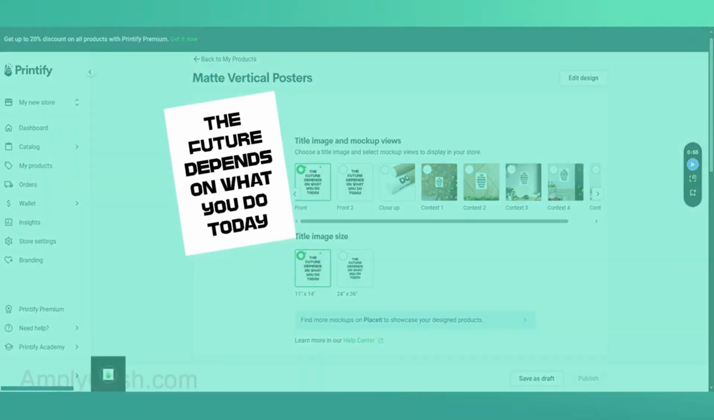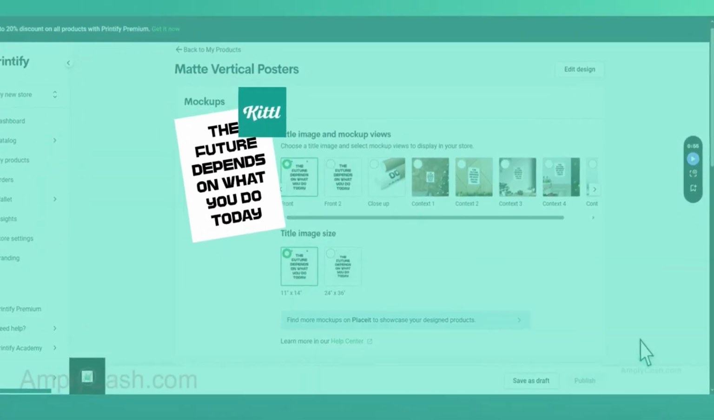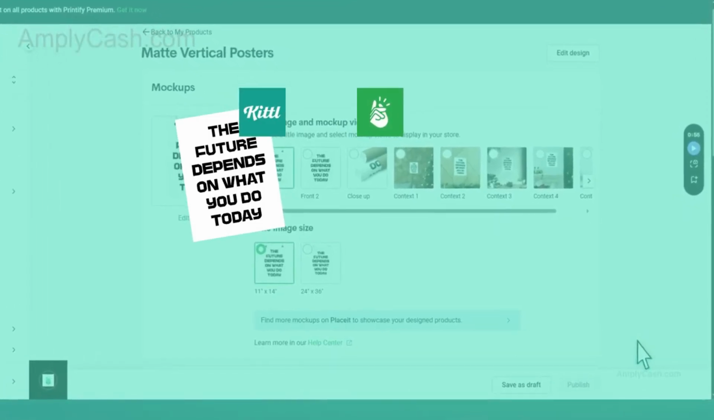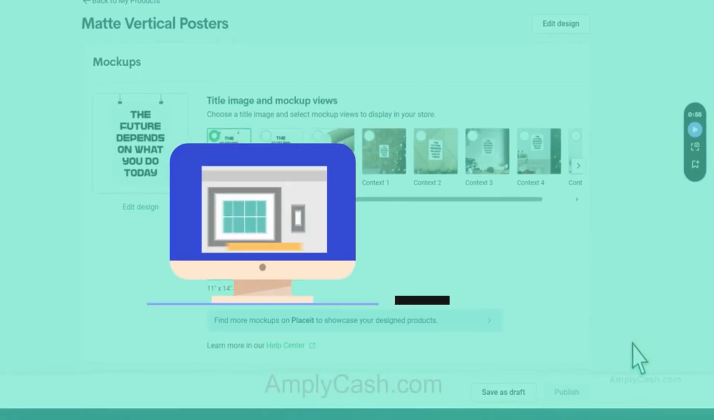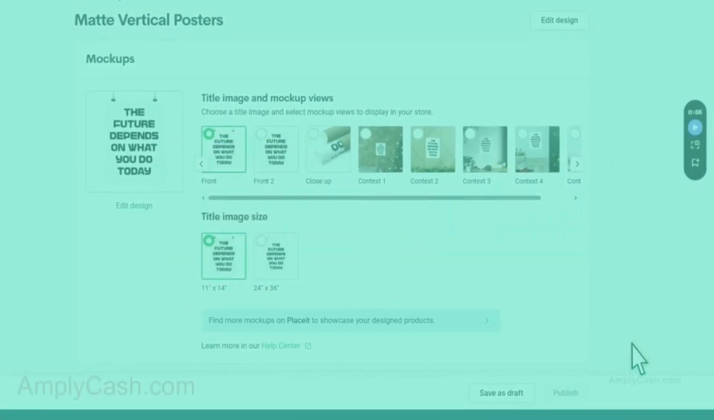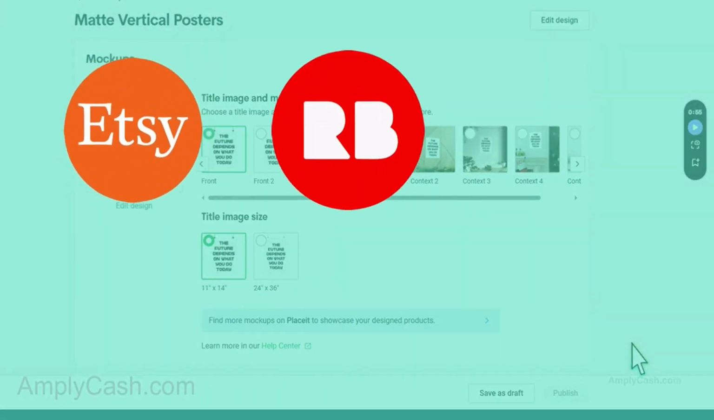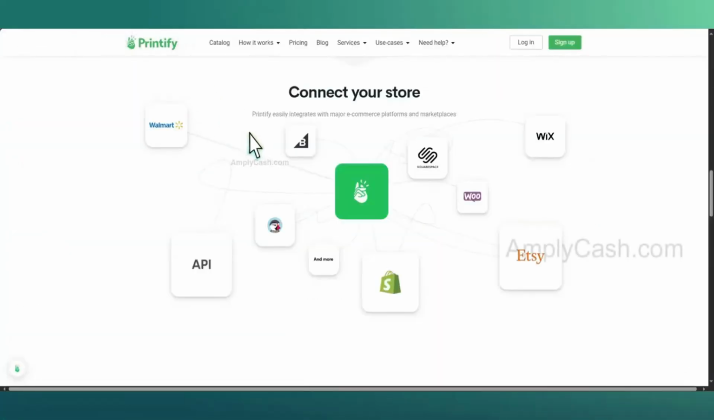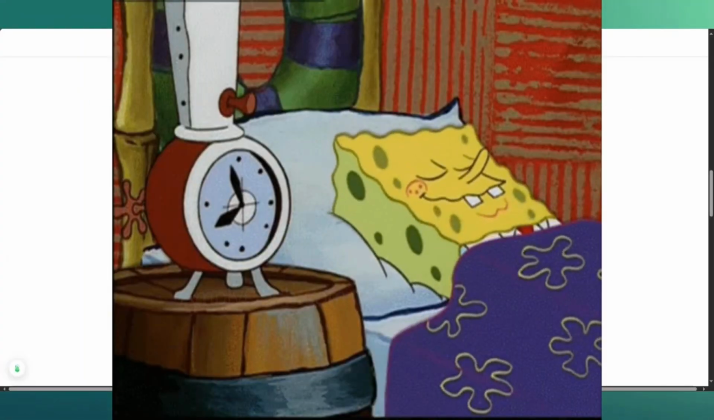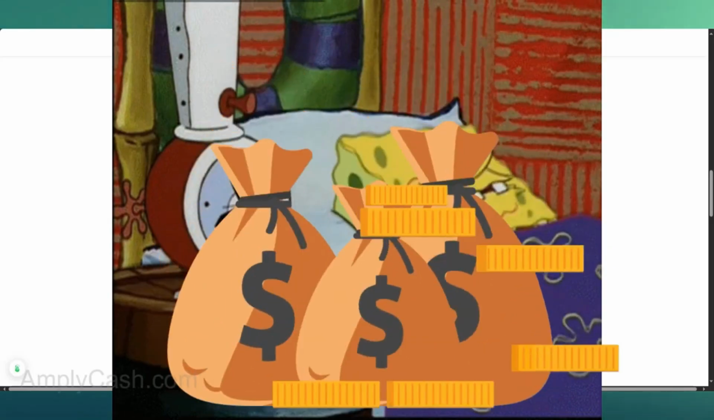Now, we've created the design using Kittl and set up our account with Printify, which will handle the creation and shipping of the poster. What's left now is to set up a store to display our posters and promote them and get sales. For the store, you can use platforms like Etsy, Redbubble, Shopify, or even eBay. Printify integrates with all these platforms, so when you list your products and a customer makes a purchase, Printify handles the rest. You won't have to lift a finger, and that's how you make money on Autopilot.